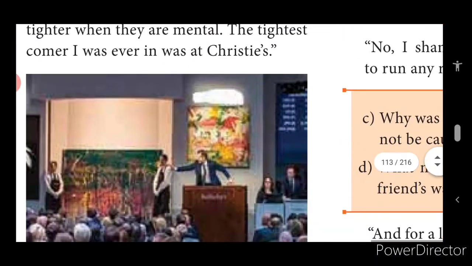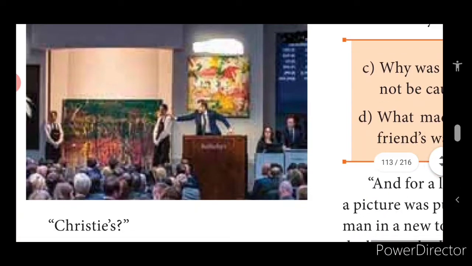See, children, you can see in the picture how the auction takes place. Whatever you wish to sell, the picture or product or anything, will be kept in front of the audience, and a price will be fixed. Upon that price, if you are willing to buy, you can keep increasing the price. This is how the auction takes place.